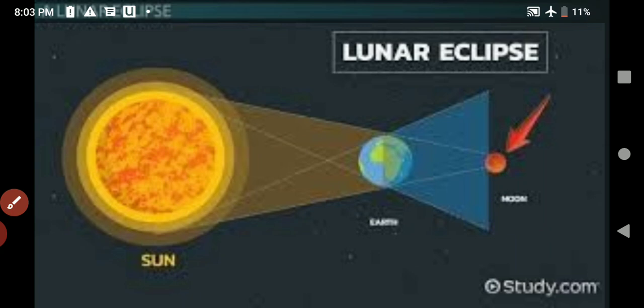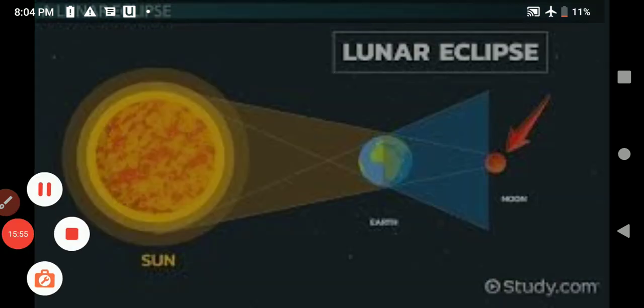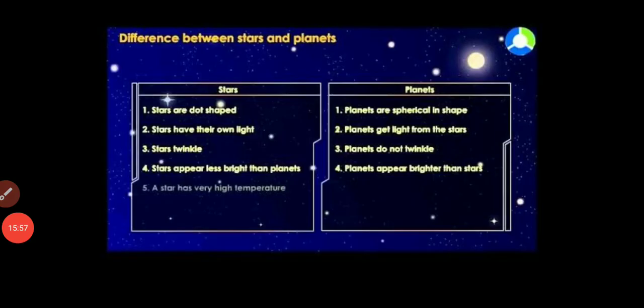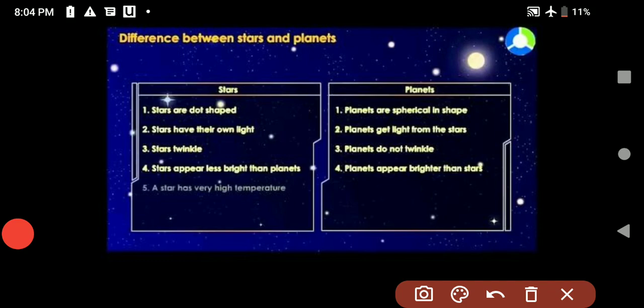Today we have completed the topics of this chapter. We have completed about the shape of the earth, about globes, about the continents and oceans, about the solar and lunar eclipses. What is the assignment for today? You had to write down the difference between stars and planets in the notebook.